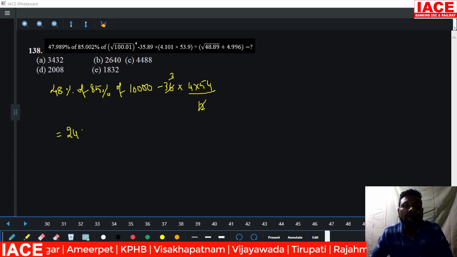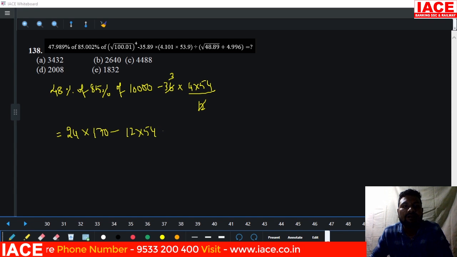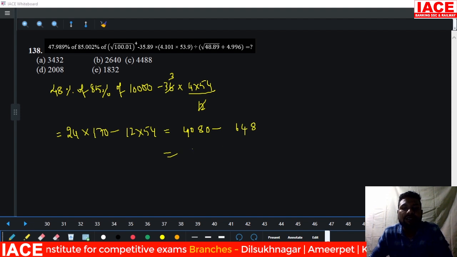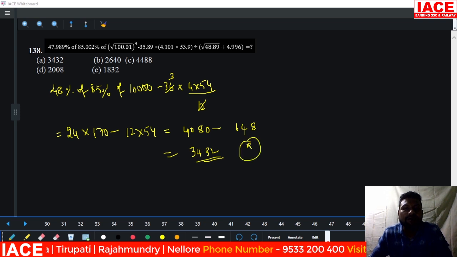48 you can write 24 into 85, I can write 170 minus 3 4s, the value is 12. 12 into 54. This is our answer. 24 into 17. 17 4s are 68, 8 and carry forward is 6. 17 2s is 34. It is equal to 4080. Minus 12 4s is 48, and 12 by the 60. It is 648. From 4080, 648 will be removed. Now your answer is 3432. Then our answer is option A.